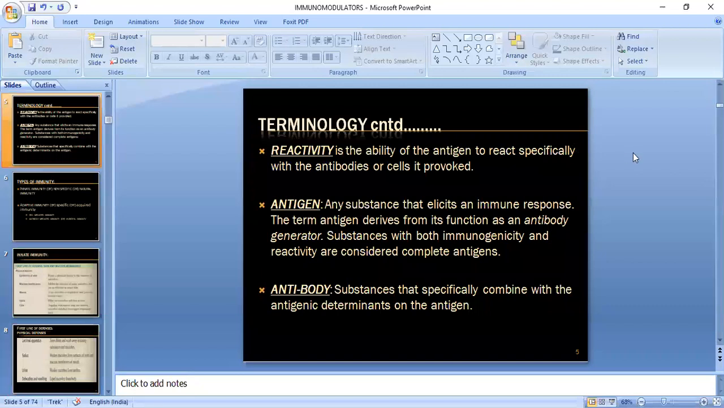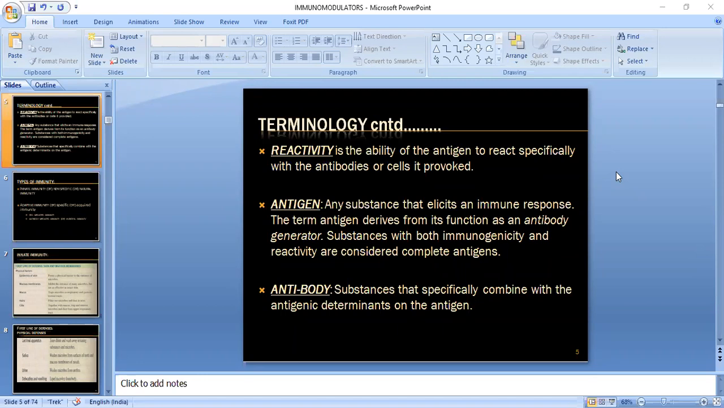Then you have reactivity. Reactivity is the ability of the antigen to react specifically with the antibodies or cells which it provoked. So reactivity, simply reaction. How does this reactivity take place? When your antigen has the ability to react specifically with particular antibodies. And an antigen is any substance that elicits an immune response, like any foreign particle or toxic substance.